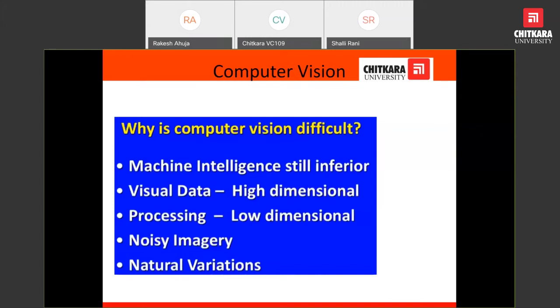Another problem while modeling computer vision is that visual data may be present in 2 dimensions, 3 dimensions, 4 dimensions, which means high dimensionality may be obtained. The input data is of high dimension, but we have to work in low dimension. Low dimension means image or video, they all have to work in 2 dimensions. Another problem we may face while understanding the scene is a noisy image or noisy video. First, we have to improve the quality, and then comes the secondary or tertiary step of understanding the things. Natural variations are definitely there.